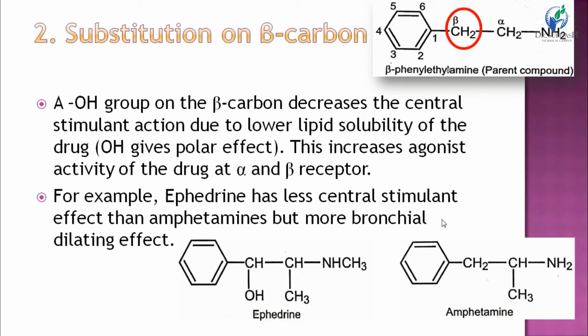See ephedrine and amphetamine. In ephedrine, a hydroxyl group is present on beta carbon, but there is no substitution on beta carbon in amphetamine. So ephedrine is less CNS stimulant as compared to amphetamine.